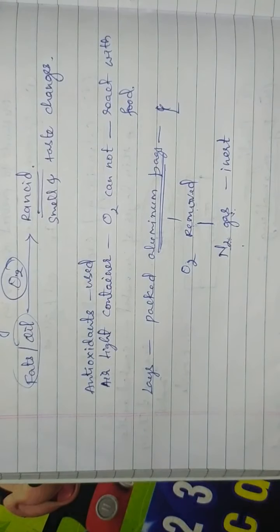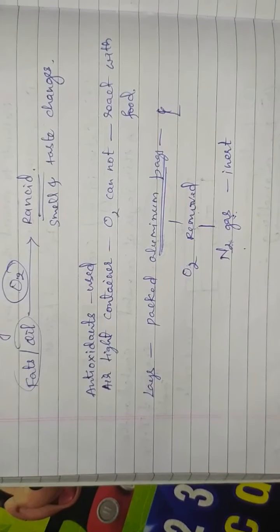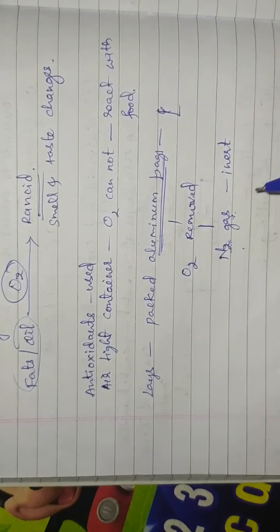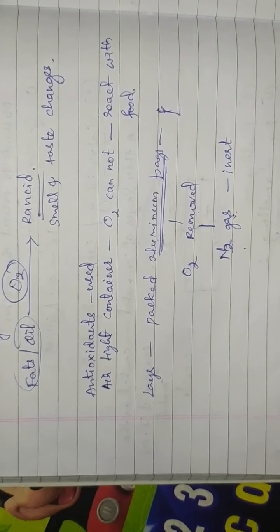Whenever you open Kurkure or Lays packets, just smell immediately on opening the pack, and you will experience the smell of nitrogen gas. This is how we observe oxidation in our daily life.